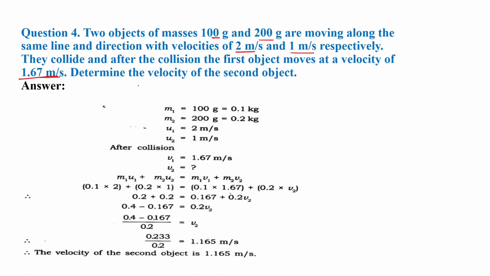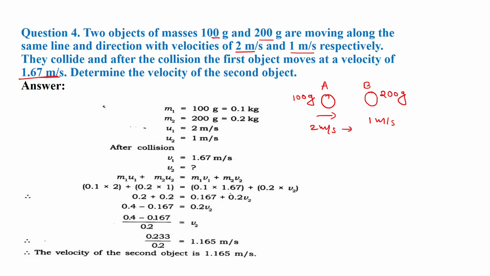Let's see the condition that there are two objects. Here is one object, another object is here. Suppose this is object A and this is object B. The first object is moving with velocity 2 meter per second in the forward direction. Now the second object is also moving in the same direction with velocity 1 meter per second. The first object has 100 gram mass and this one has 200 gram mass. Of course we have to convert this mass into kilogram. Always we take mass in kilogram during the calculation.